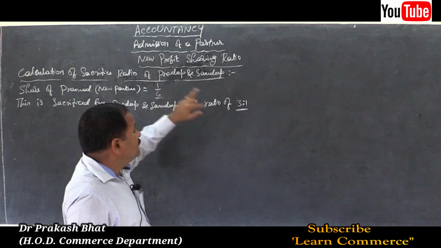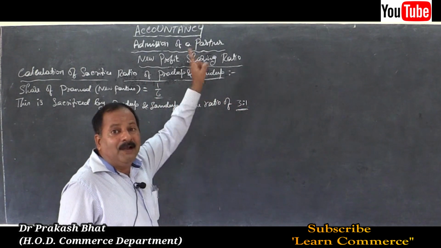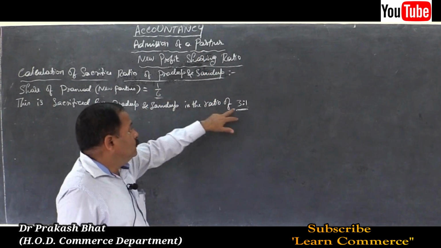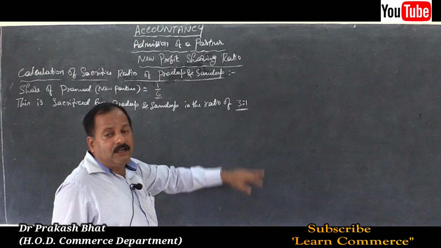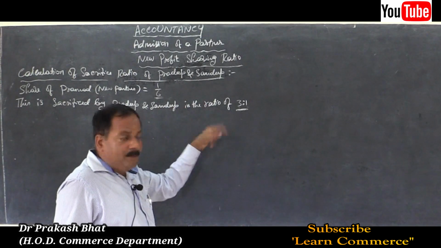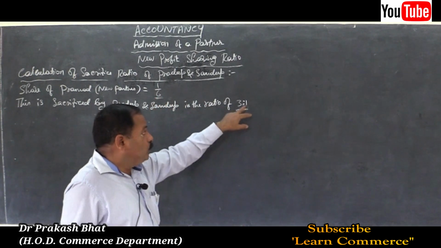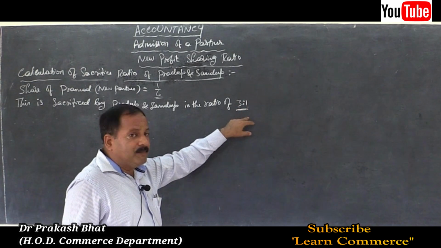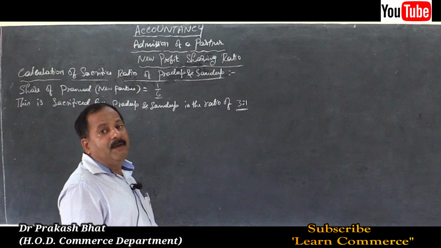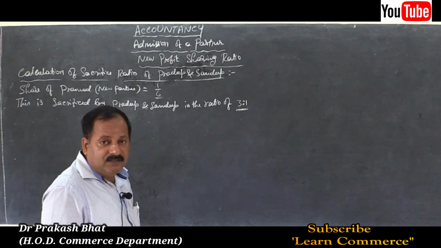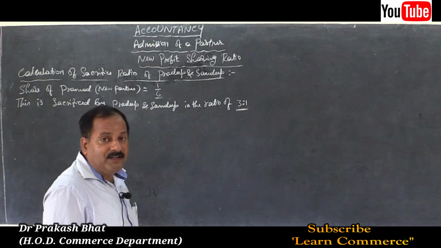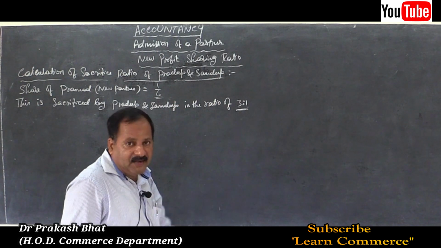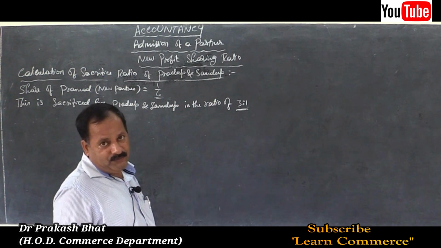This he obtains in the ratio of 3:1 from the old partners, which is nothing but 1 by 6 into 3 by 4 is the sacrifice made by Pradeep, and 1 by 6 into 1 by 4, 3 plus 1, 4 denominator, 1 by 4 is the sacrifice made by Sandeep. That is what we have to understand here. When we simplify it, we will get the sacrifice ratio.